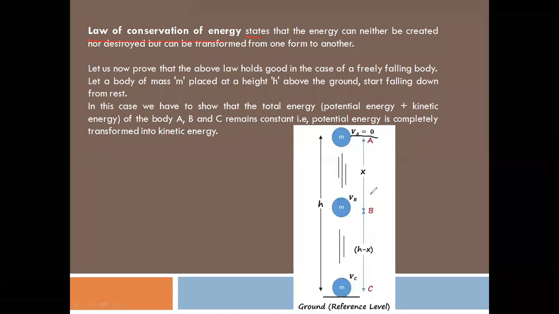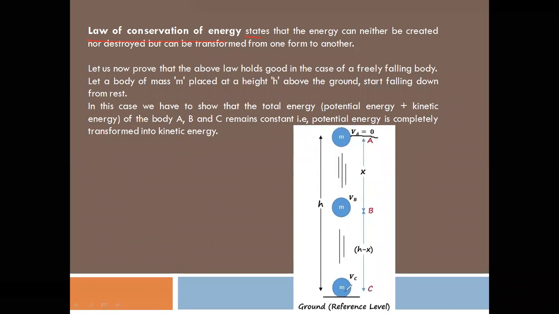So by taking three different positions of the object, we are calculating total energy at A, total energy at B, total energy at C. If the total energy at A, B, C are equal, we can say that the law of conservation of energy is verified.